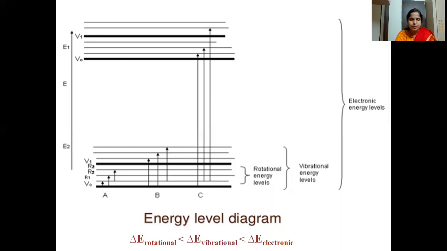Suppose it is irradiated with IR, then the transitions take place only in vibrational energy levels, from V0 to V1. If it is the microwave region, which has very little energy, the transition takes place only among the rotational energy levels, these small lines, from R0 to R1.